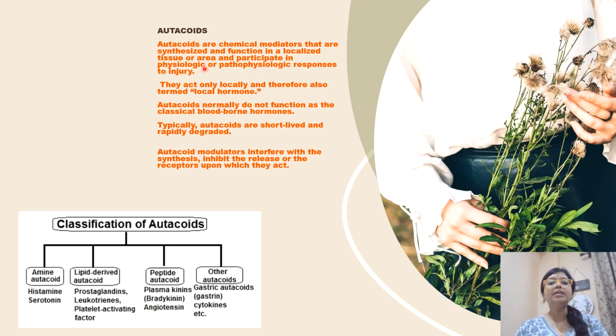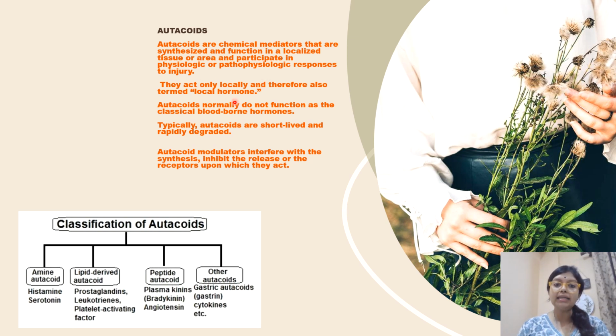Next, coming to the definition of Autacoids. Autacoids are basically chemical mediators which are synthesized and functioning locally, showing their physiological and pathological responses to any kind of injury that happens.